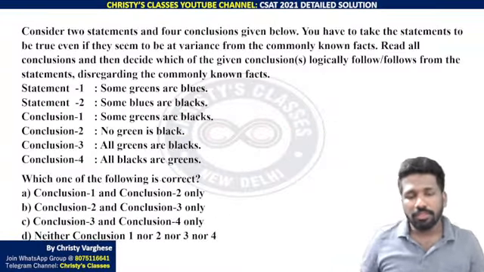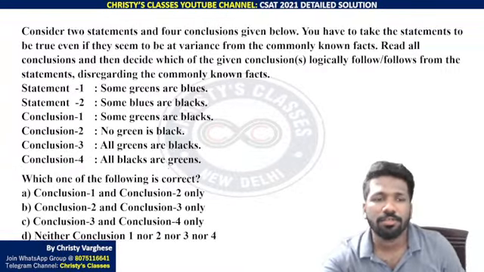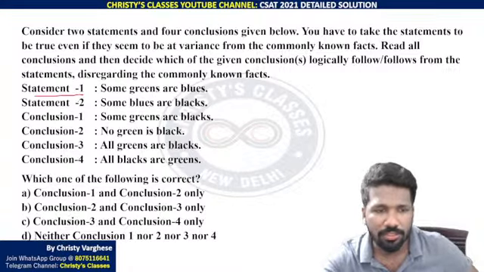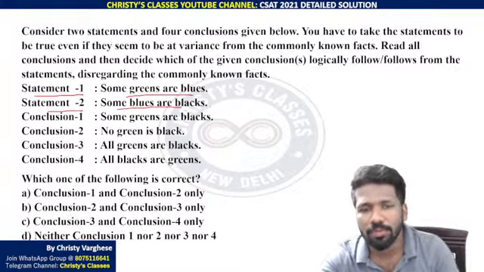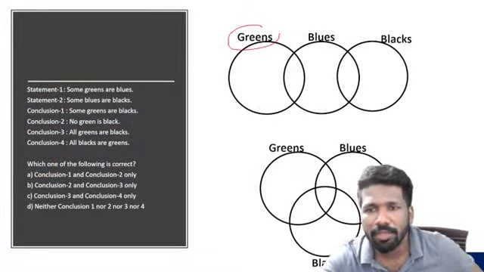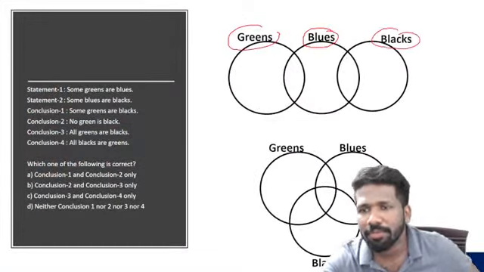Okay, I will explain. Yesterday also we discussed a question like this in the 2022 paper. That video is there in this channel. Statement 1, some greens are blue. Statement 2, some blues are blacks. First we will draw the minimal overlapping diagram. Some greens are blue can be represented like this. Some blues are black can be represented like this. This is a minimal overlapping diagram.